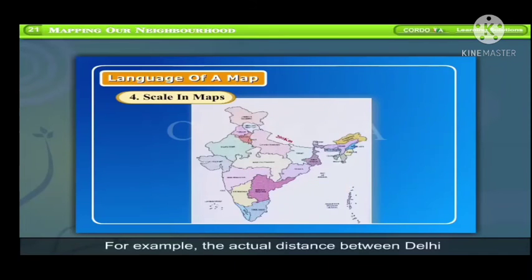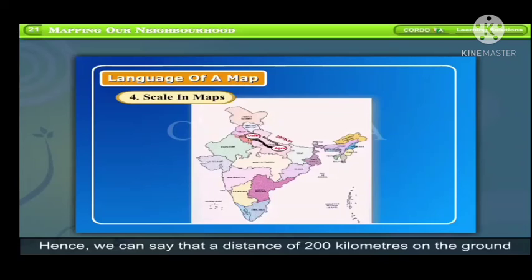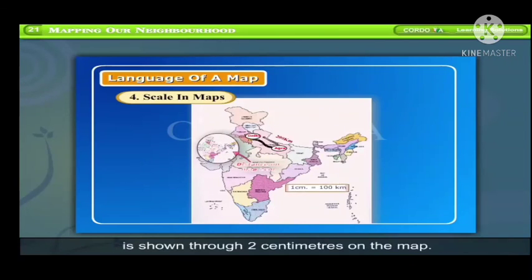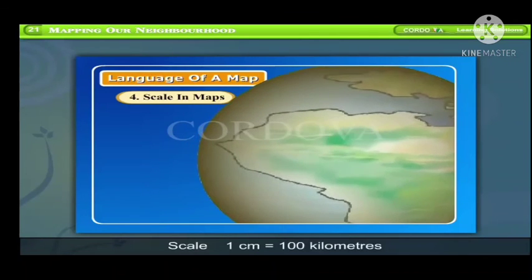For example, the actual distance between Delhi and Agra is around 200 kilometers. But when we measure the distance on a map, we find that the distance between them is 2 centimeters. Hence, we can say that a distance of 200 kilometers on the ground is shown through 2 centimeters on the map. Scale: 1 centimeter is equal to 100 kilometers.